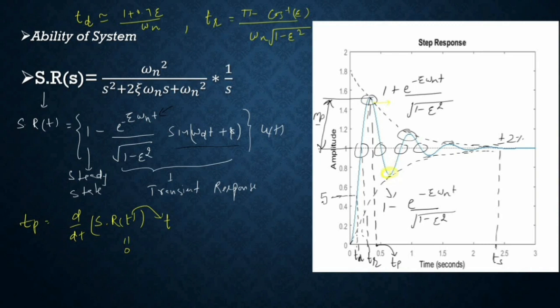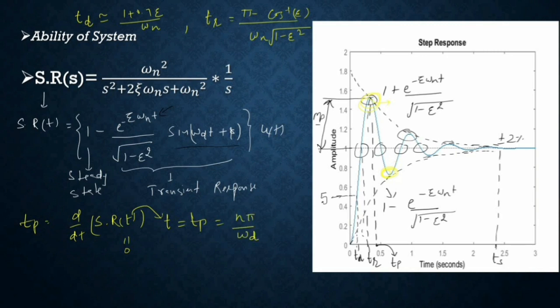So it may give you the overshoot, or it may give you the undershoot. For that you need to find the second differentiation of the step response and put in the critical value. If the value comes out negative, then definitely it is a maxima, and the corresponding time it takes is the peak time. This is the peak time, and it comes out equal to n pi by omega d.